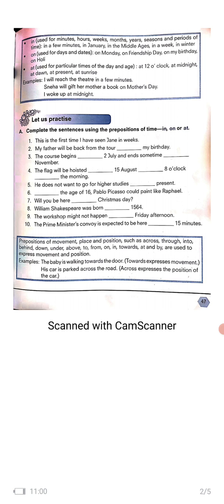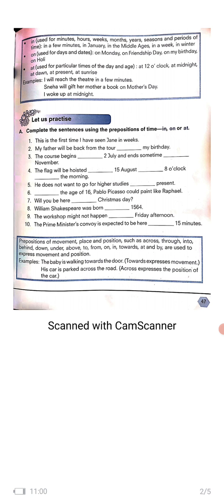Fifth one, he does not want to go for higher studies at present. Sixth one, at the age of 16, Pablo Picasso could paint like Raphael. So here as age is mentioned, at the age of 16, at is used to mention the age. Seventh one, will you be here on Christmas Day? William Shakespeare was born in 1564. Now 1564 is a year or a time period, so we are using the word in as the preposition.